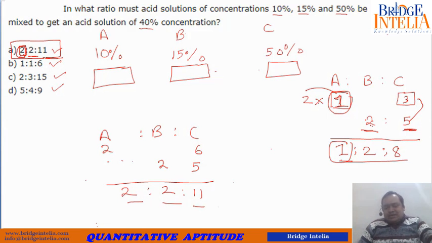So we will take a couple more examples so this becomes easy for you. So next time you don't have to solve. You first find the ratio. After finding the ratio, just look at the options and see which option fits. So we will take a couple of examples.